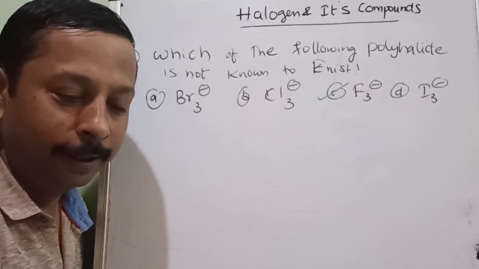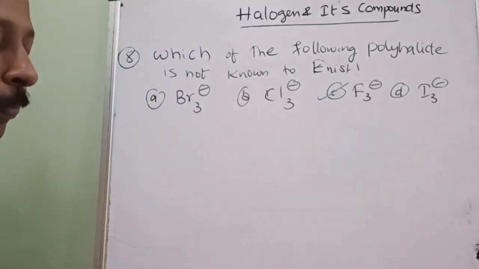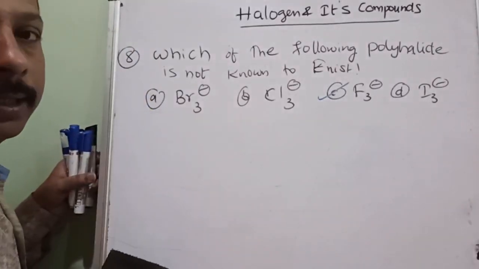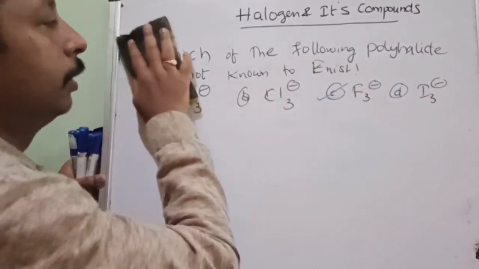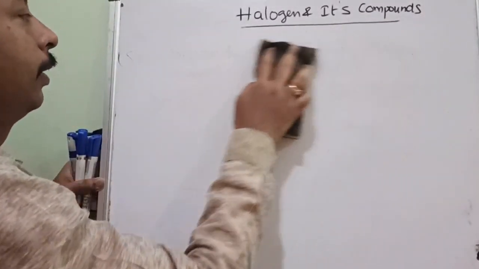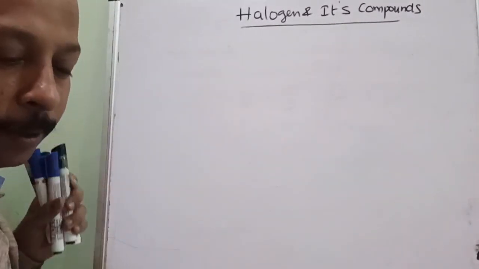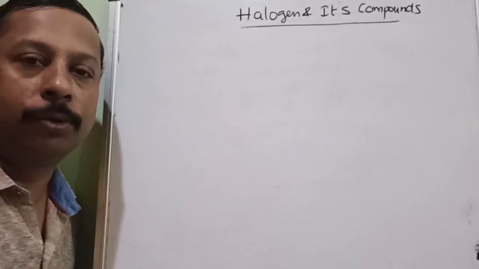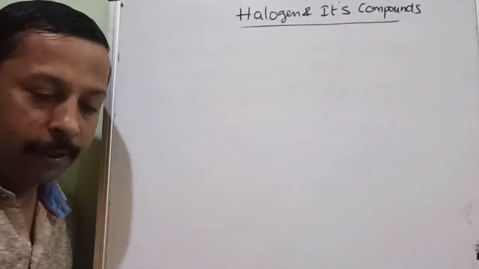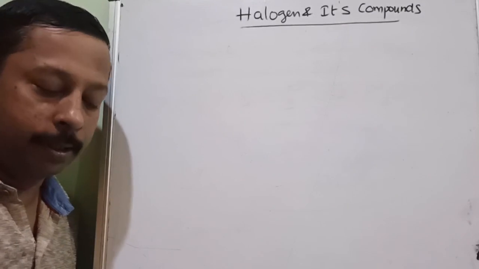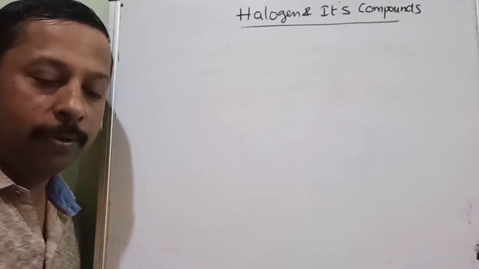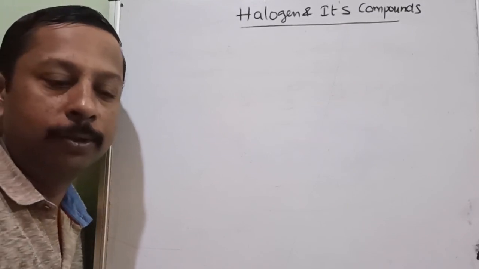What is F2? I think everybody knows that. Understood? So up to here, is it clear? With the logic, don't mug up. I am against mugging up. If there is a reason, you should know it. Otherwise, I will not say that you have to remember. It is the most difficult word for me to spell.